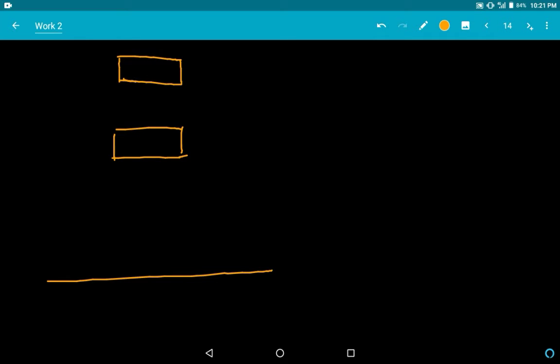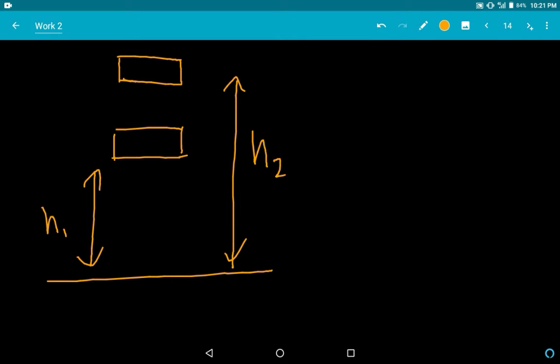Now what there is in the book, let's say a body is here at two moments. At this moment it is at h1 height, at this moment it is at h2 height. Now tell me, what is the force acting on the body first?